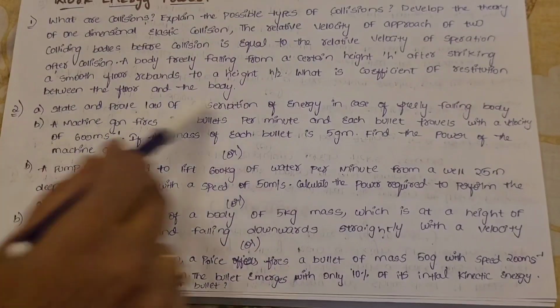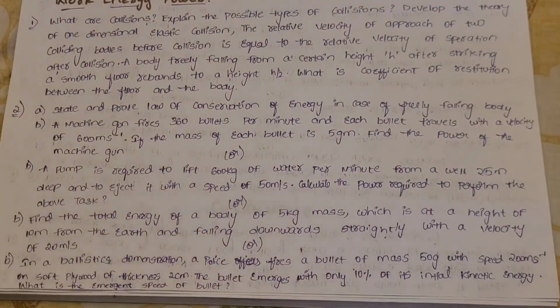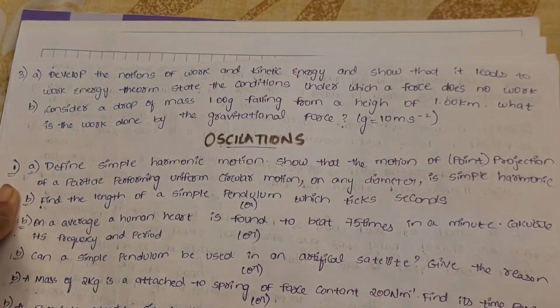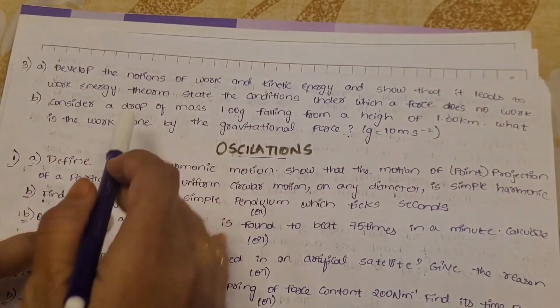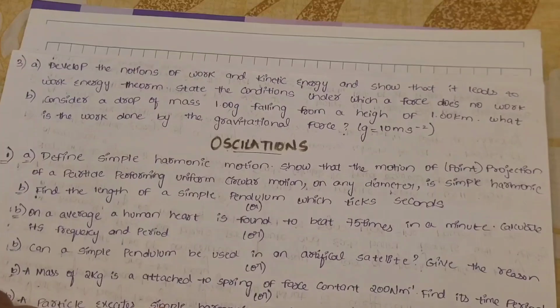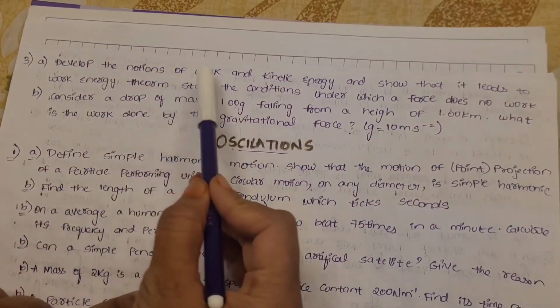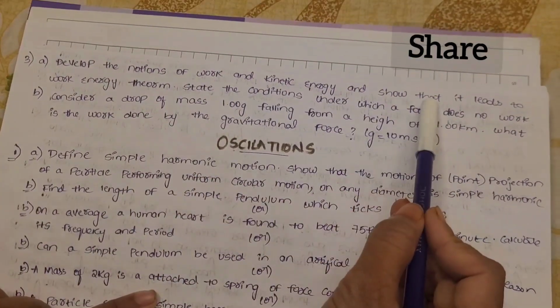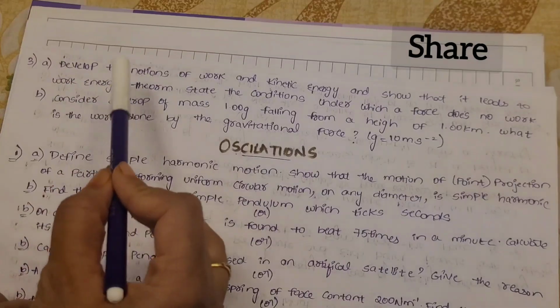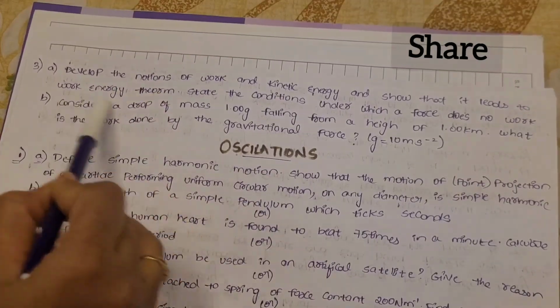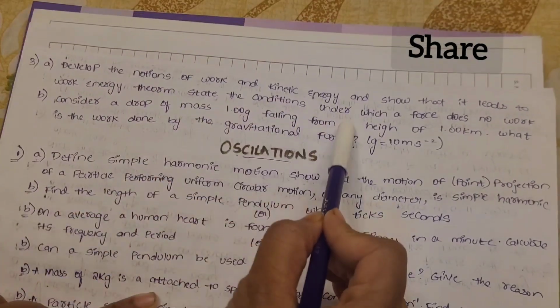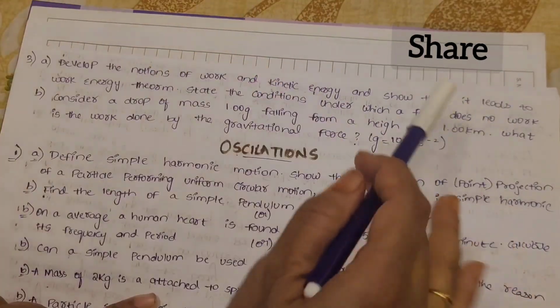So please remember these formulas I am saying and write them in the exam. Not only formulas, you should derive the equations and write the solutions. And the third question also has A and B. A is: develop the notions of work and kinetic energy and show that it leads to the work-energy theorem. State the conditions under which a force does no work. The work-energy theorem is very important, so don't forget to read it.